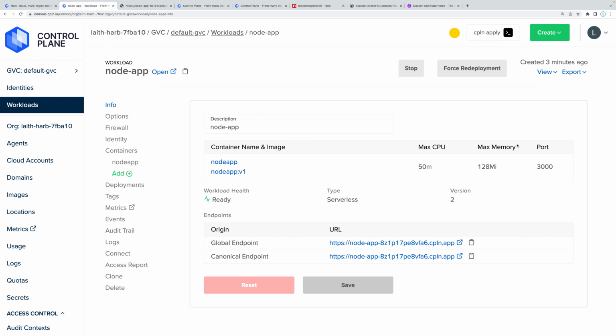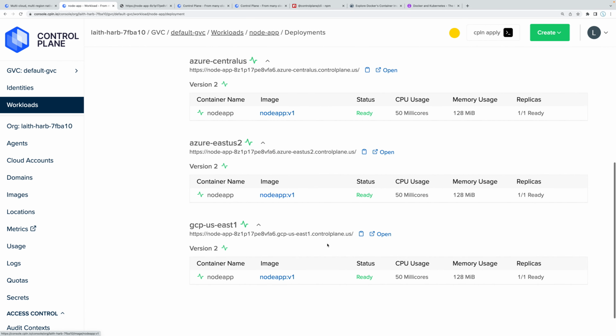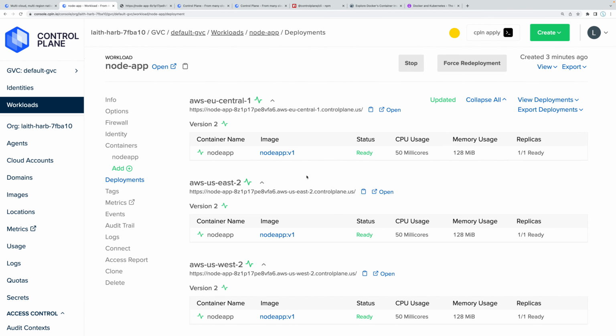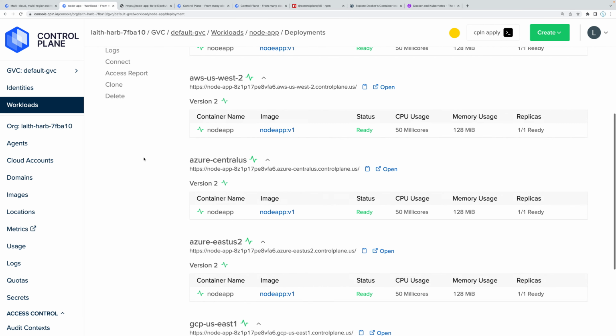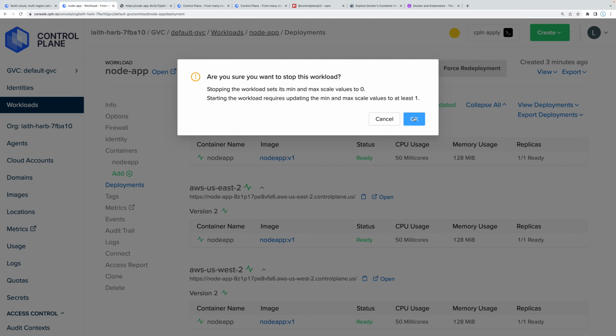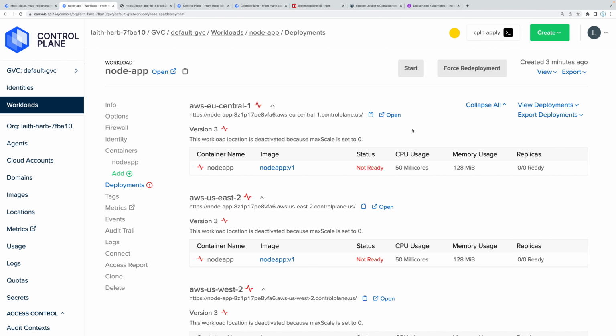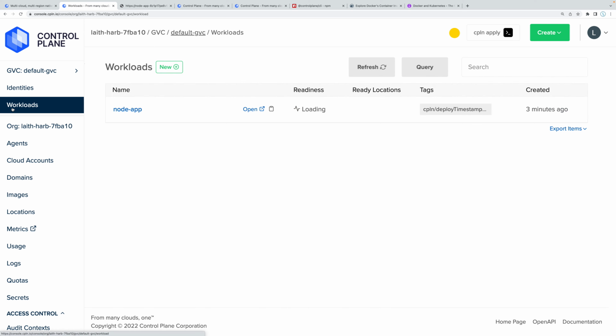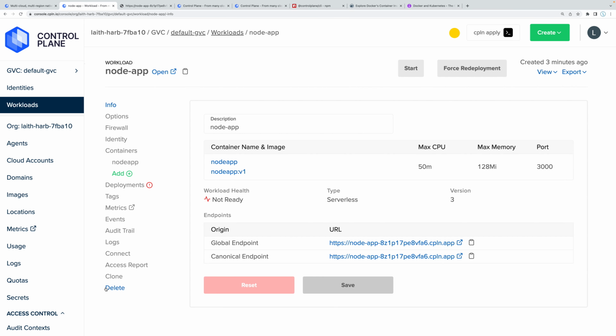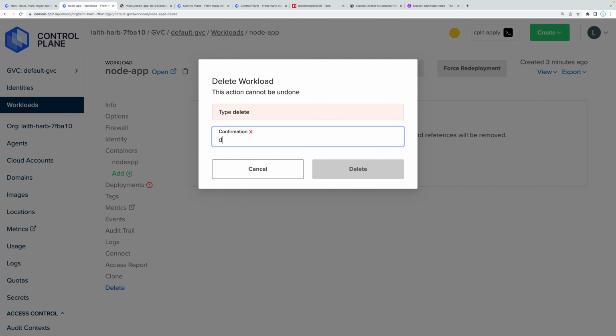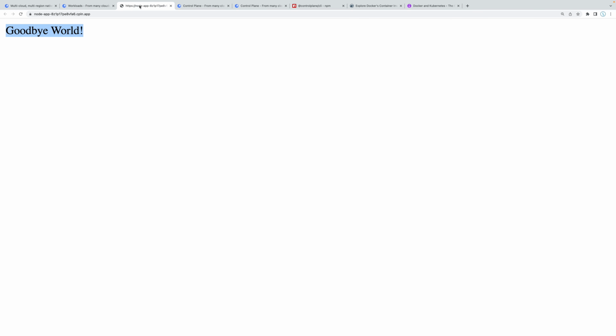Now that our application is deployed, what I'm going to do is just go ahead and stop everything so we don't spend any more money. As you can see, all of our applications are up and running on these AWS, Azure, Google Cloud platforms. So what I'm going to do is I want to remove that. So I'm just going to go ahead and stop it. And that's going to stop all of the workloads. And then over here, what we can do is go to delete this workload, press delete. And if I were to delete it, you can see now it's all gone. If I decide to go back to the website, well, it's still running, but after some period of time, it should stop.